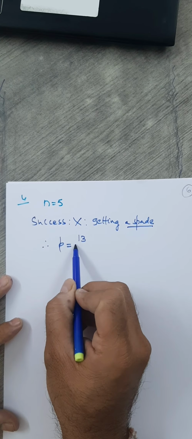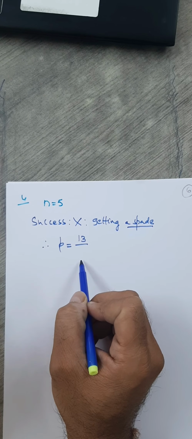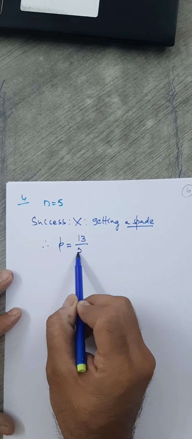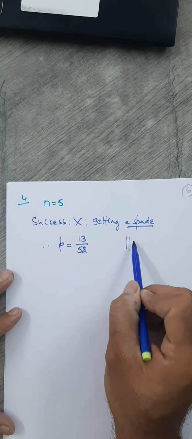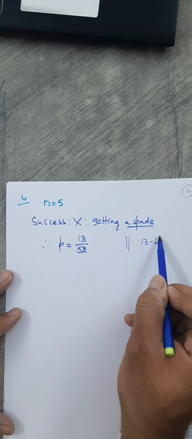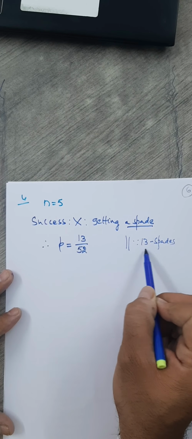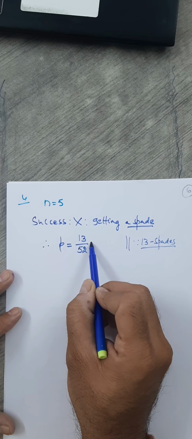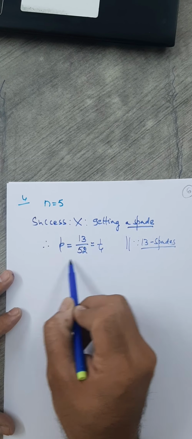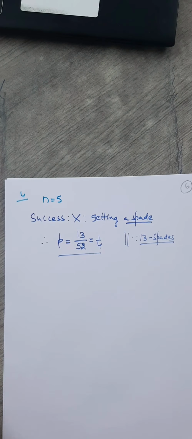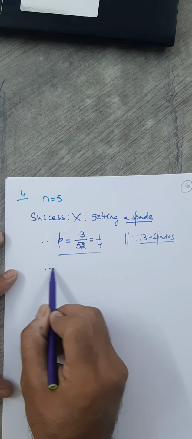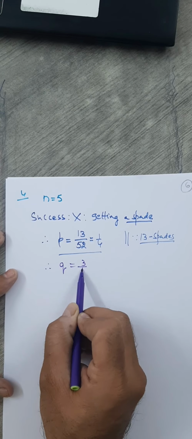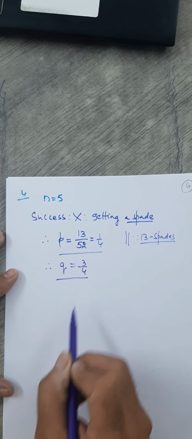So here small p, that is the probability of getting a spade in a single trial. You are just selecting one card. Read the question: 5 cards are drawn successively with replacement from 52 cards. So 13/52. There are 13 spades. Favorable outcomes will be 13 and total 52. So this will be just 1/4. Spade, club, diamond and heart, 25% chances. And therefore what is Q? That is 3/4. It has to be 1 minus 1/4.